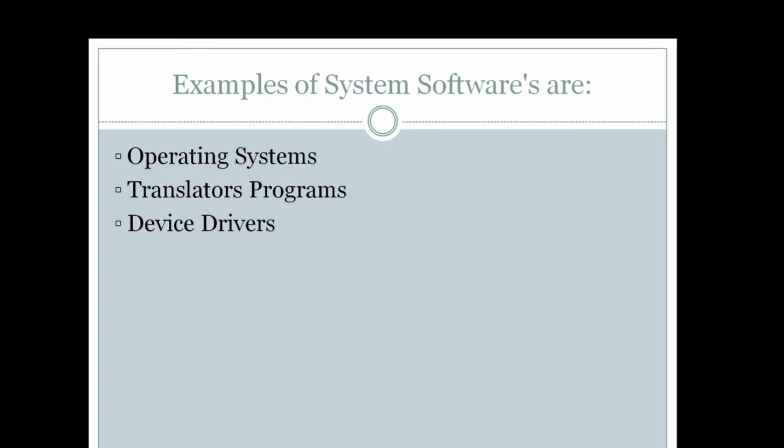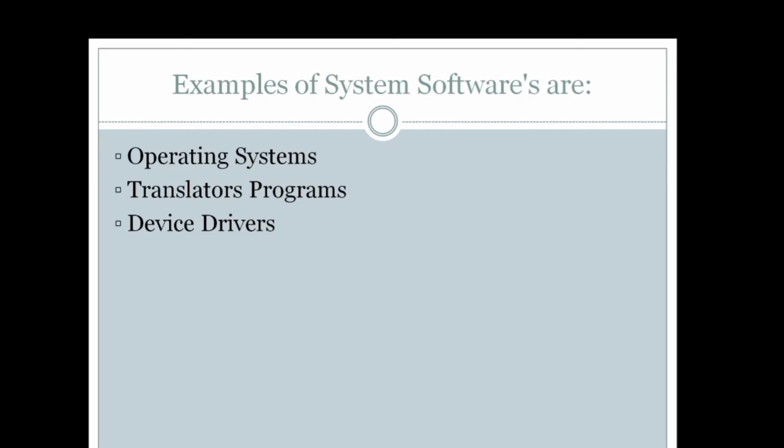Every application program needs an operating system to run. Without the operating system we cannot run or execute any application program. So we are unable to perform any task without the operating system.